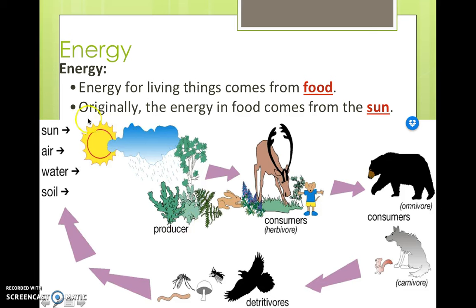So in this diagram, you can see the sun and water produces energy for these plants, and the energy in those plants is consumed by consumers, okay, animals that eat plants, herbivores. And then the animals that eat the other animals, the carnivores or omnivores, okay, can eat them. And then when they die, they get broken down by the decomposers or the detritivores. And it's just a big cycle, okay? So that's the energy cycle.